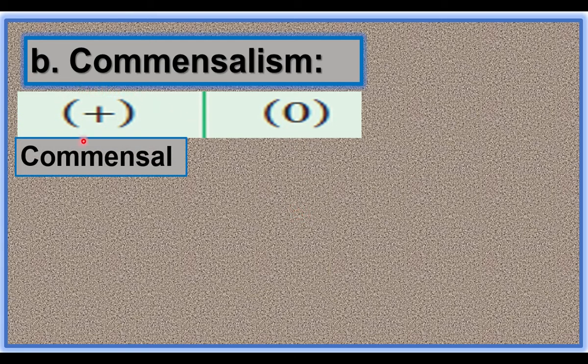The organism which is benefited out of this association is called commensal. The other partner is host. The host is neither benefited nor affected. The commensal is benefited.